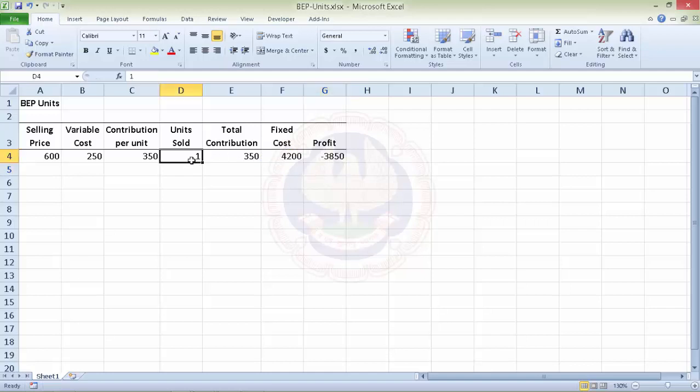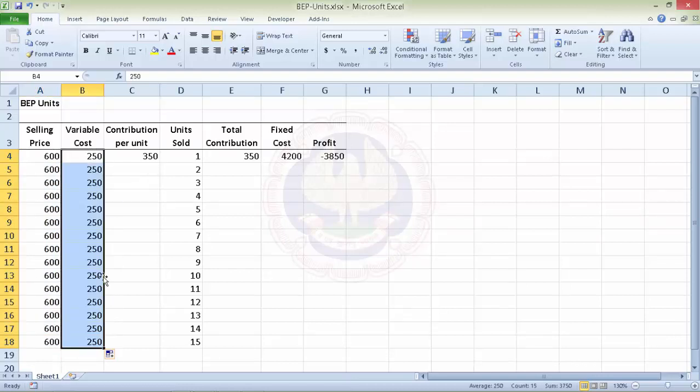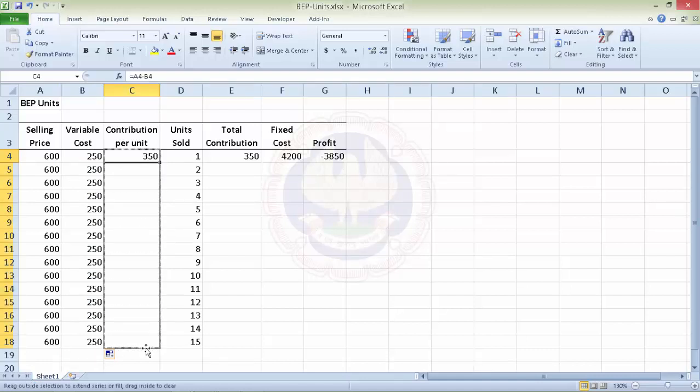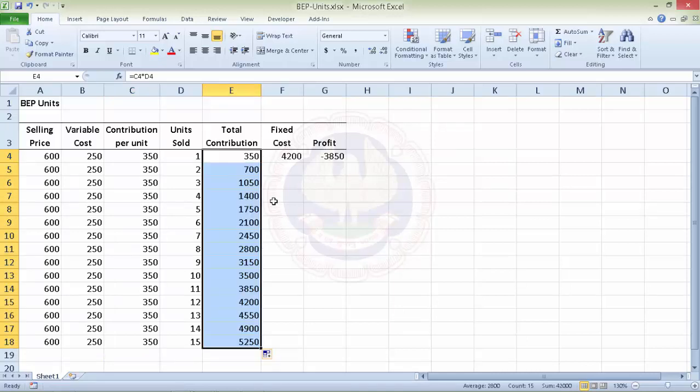Now, to calculate the BEP, let's try it across different units. 600 remains same, 250 again remains same, contribution again remains same, but total contribution changes.